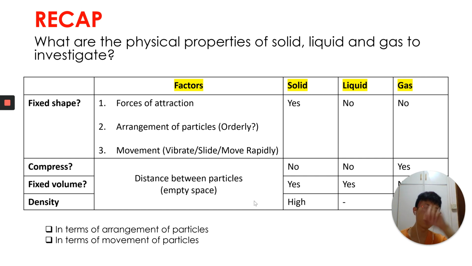When we have more particles, it will result in a larger mass. When we have a small amount of particles, it will result in a lower mass. So density is mass divided by volume. When mass is higher within a fixed space, a larger mass divided by a fixed volume will result in a higher density as compared to a lower mass divided by a fixed volume.